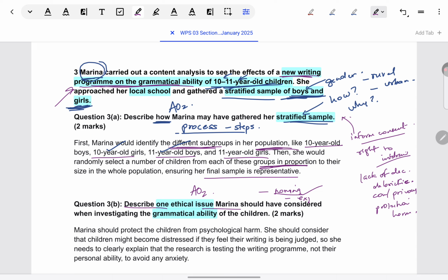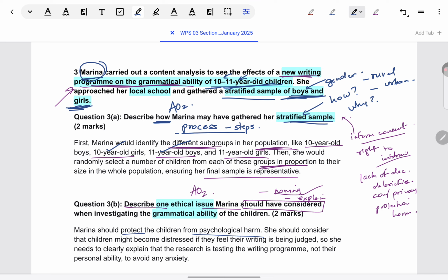Then explain it with reference to the context. How it can be done or why it is important to this context, just explain that. Here, it should be more about why rather than how, because they're asking you why she should have considered that ethical issue. Should have considered meaning why is it important. So, try to focus on that. Let's see the model answer.